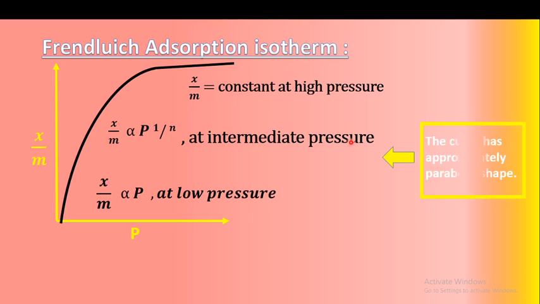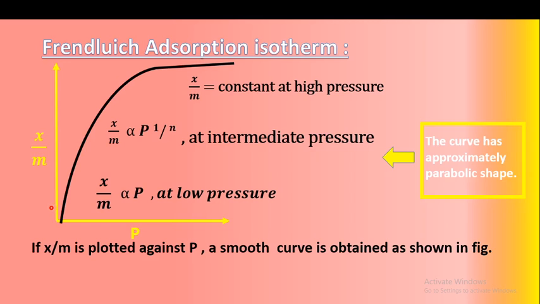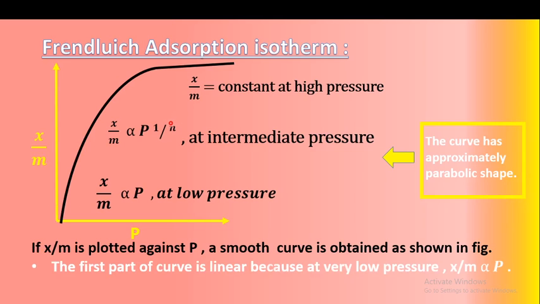So this is the curve for the Freundlich adsorption isotherm, and the curve has an approximately parabolic shape. If x/m is plotted against P, a smooth curve is obtained, and the first part of the curve is linear. This first part is linear because at very low pressure, x/m is proportional to P.